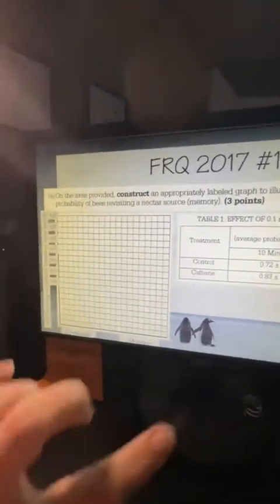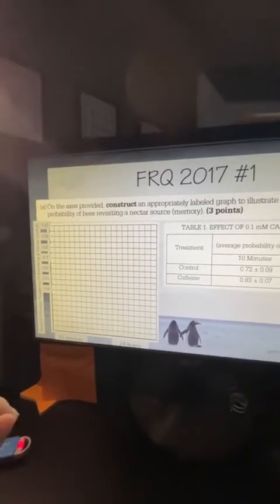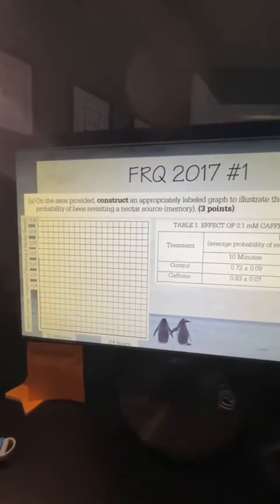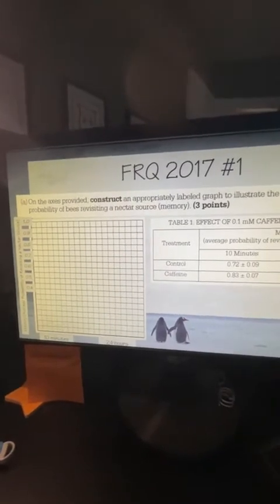So on the axis, and I already went ahead and labeled some of it, construct an appropriately labeled graph to illustrate the effect of caffeine on the probability of bees revisiting. Okay, so the first thing you have to think to yourself is, what is an appropriate graph for this, right?